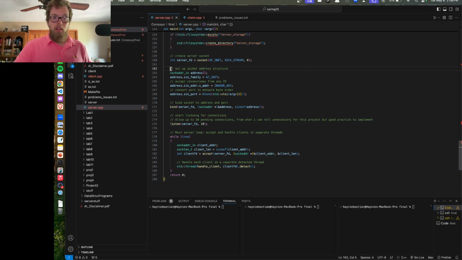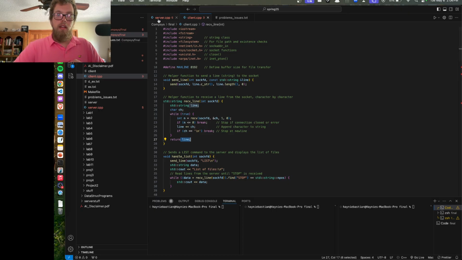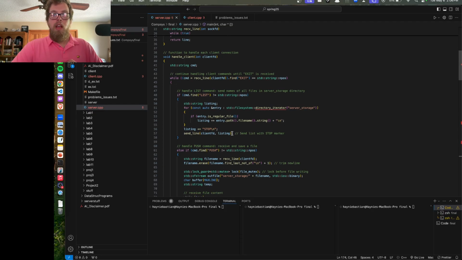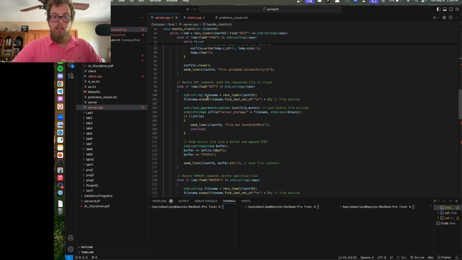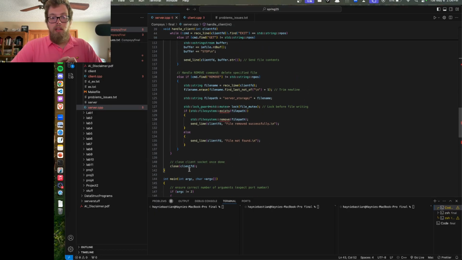We're going to do all the socket and network jazz that we need to do, and then we're going to run into our indefinite while loop that's going to keep the server running and make threads for each individual client. Now, we're going to have our handle client function. Our handle client function is going to put us in a loop until the user says exit, and we're going to go through all the commands and do whatever the user would like over and over again until they hit exit, and then we're going to close that feed.